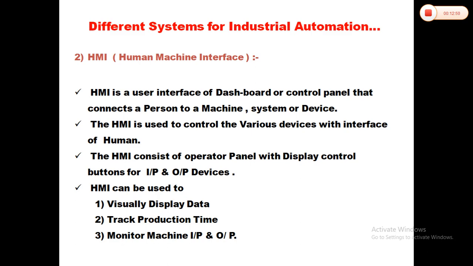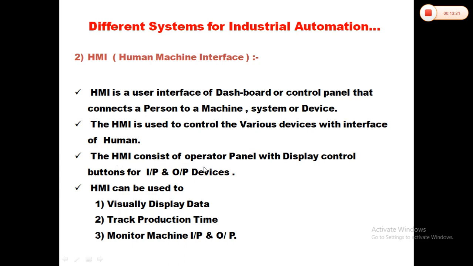Now, HMI. What is HMI? HMI is a human machine interface. HMI is a user interface or dashboard or control panel that connects the person to a machine, system or device. A man can control the machine by using the control panel or dashboard. The HMI is used to control various devices with the interface of a human.